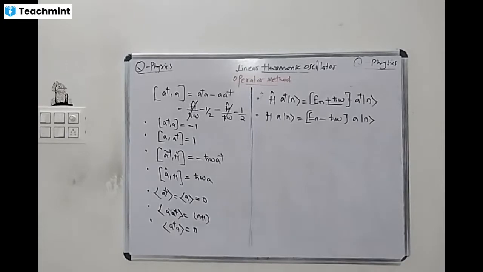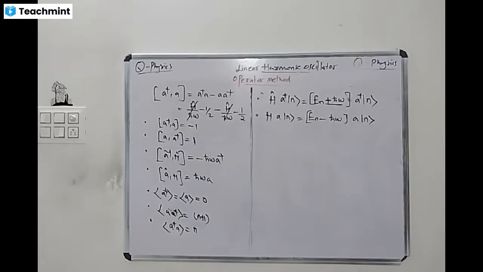A A dagger is h cap divided by h cross omega plus 1 by 2. The commutation of A dagger A is minus 1, and the commutation of A A dagger is 1. The Hamiltonian commutation with A dagger equals minus h cross omega A dagger, and with A equals h cross omega A.